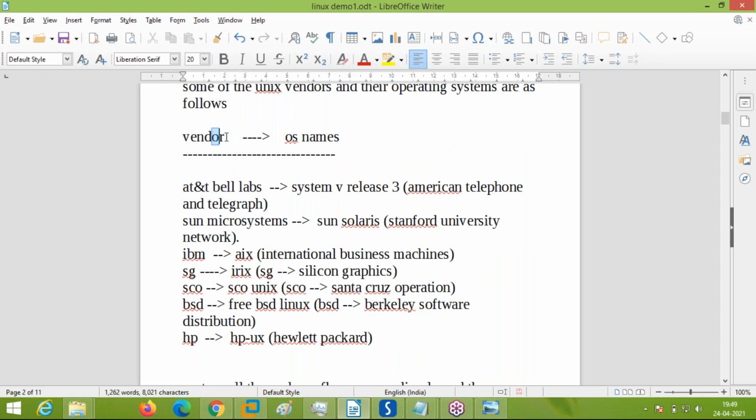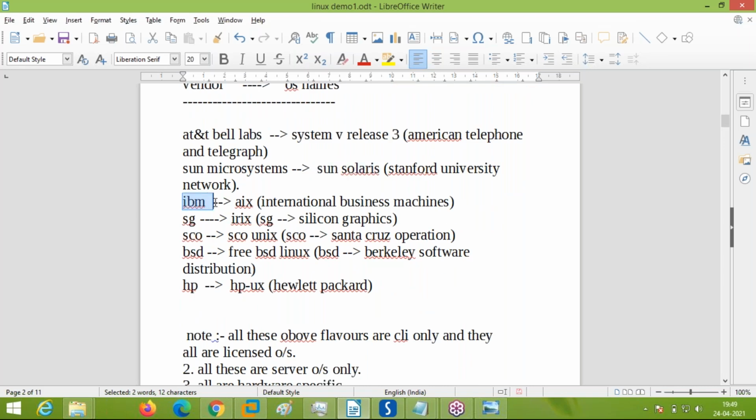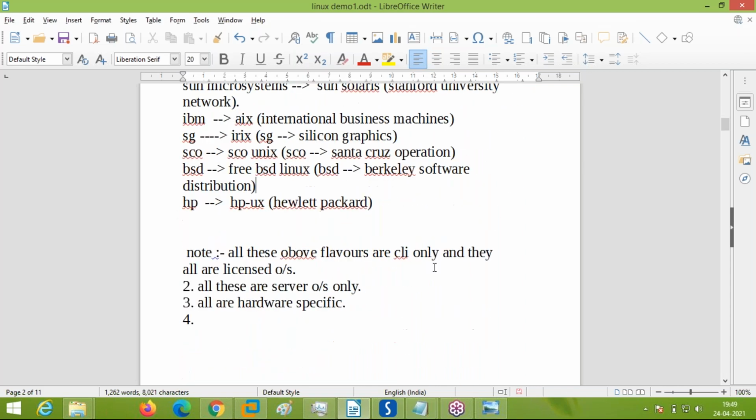See the vendors and operating systems which I am giving here. AT&T Bell Labs gave System V Release 3. That is a Unix kind of operating system by AT&T, American Telephone and Telegraph. Sun Microsystems, a big organization, took the original Unix kernel, modified it accordingly and released it as the Sun Solaris operating system. Similarly, IBM released the AIX operating system, and HP released the HP-UX operating system. HP stands for Hewlett Packard Company. These were the big multinationals during the 1980s, and these are all flavors of the Unix operating system.